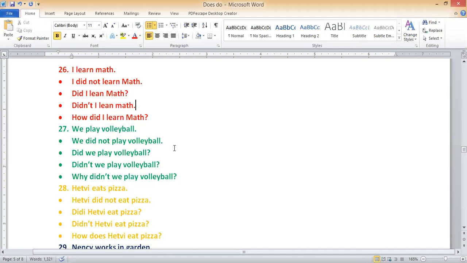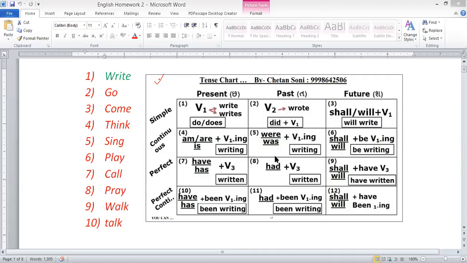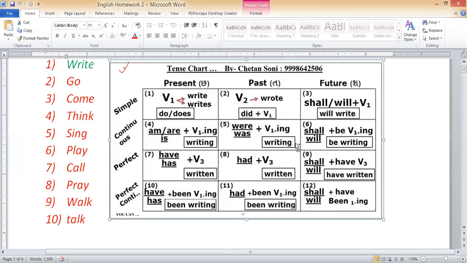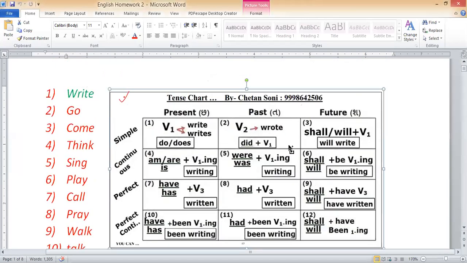See, actually, see this file. Can you see this tense table? This is the tense table, right? Let me share. No, I don't see that. Let me share again. See, now can you see? Yep.